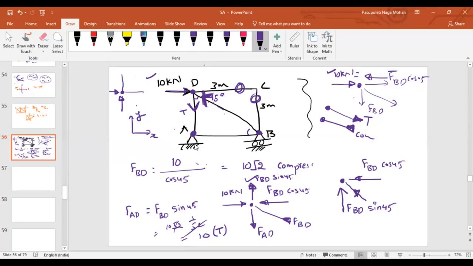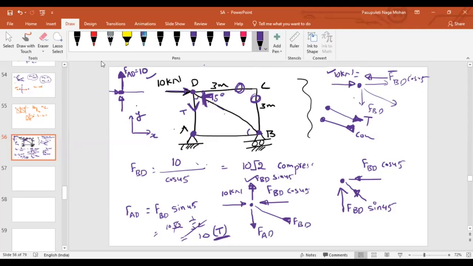Towards the joint, because that will create equilibrium. The force in member AD is under tension. If it is under tension, you always have to represent an arrow away from the joint. So at joint A, I will draw a line along the member AD and then represent an arrow away from the joint. This is my force in member AD, which will be equal to 10.